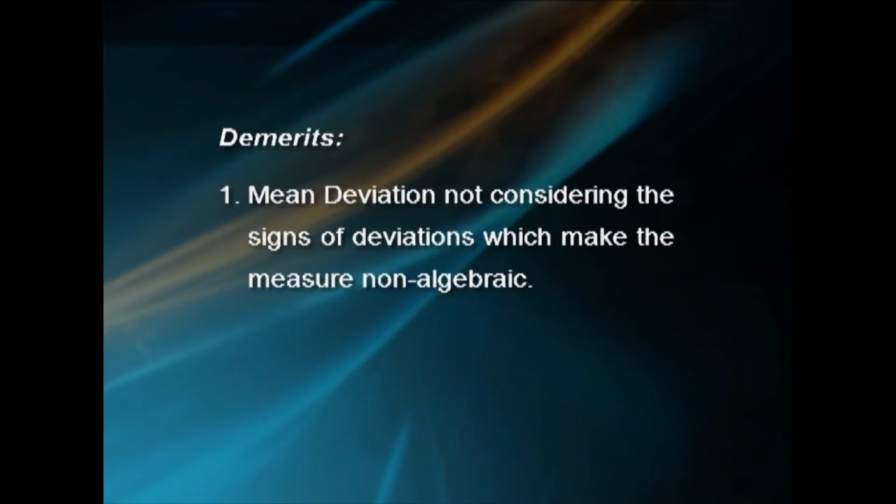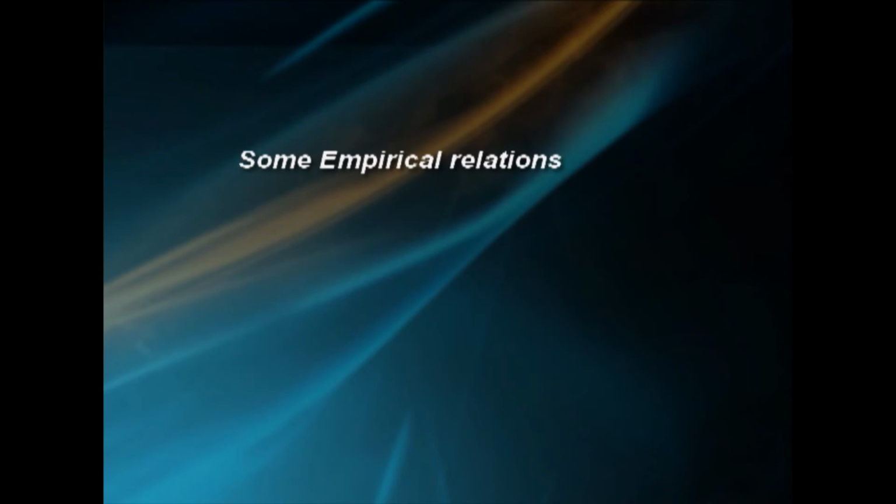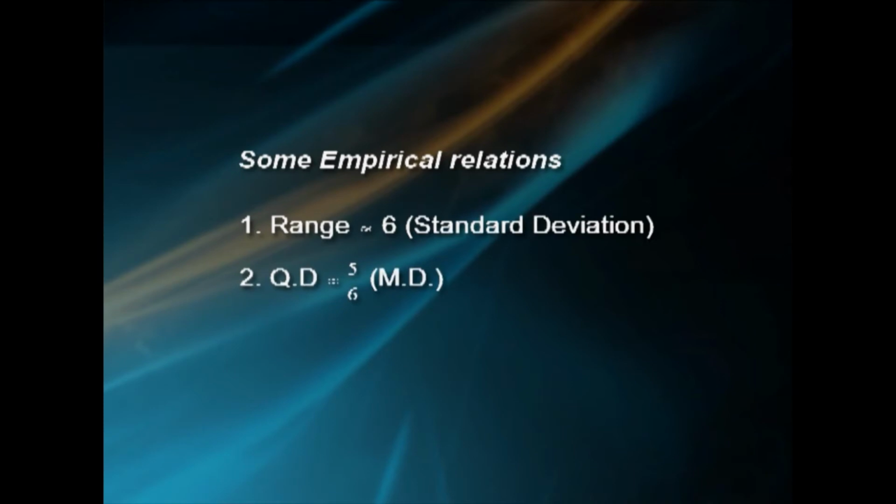Demerits. 1. Mean deviation does not consider the signs of deviations, which makes the measure non-algebraic. 2. It is not capable of further algebraic treatment. Some empirical relations. 1. Range is approximately equal to 6 times standard deviation. 2. Quartile deviation QD is approximately equal to 5 by 6 into mean deviation. 3. Mean deviation from median is approximately equal to 4 by 5 into standard deviation SD.